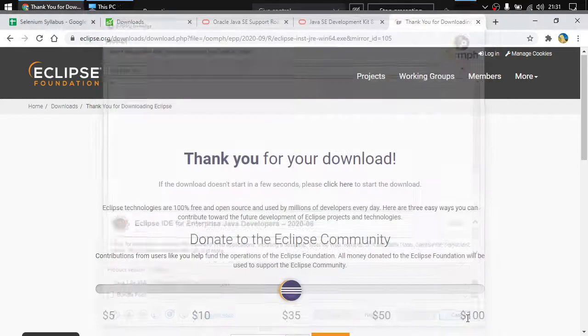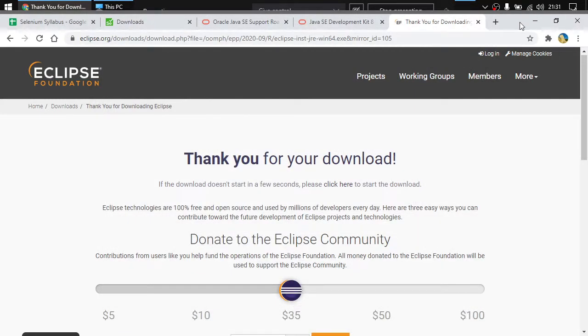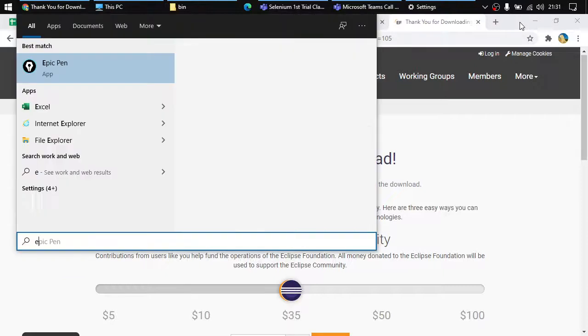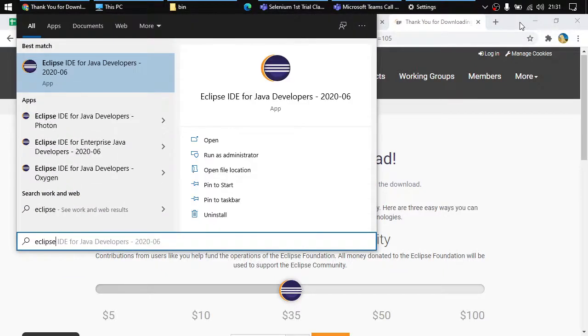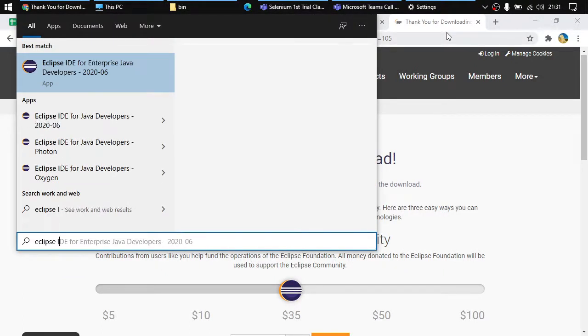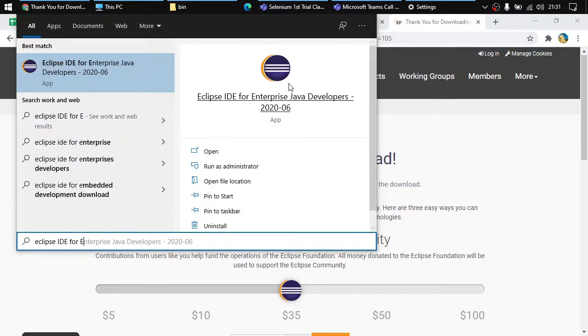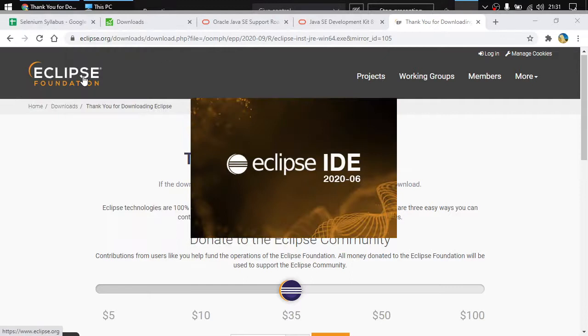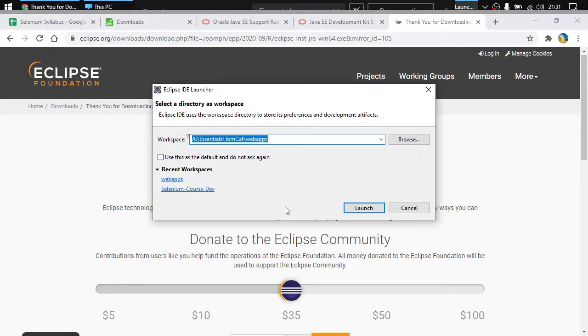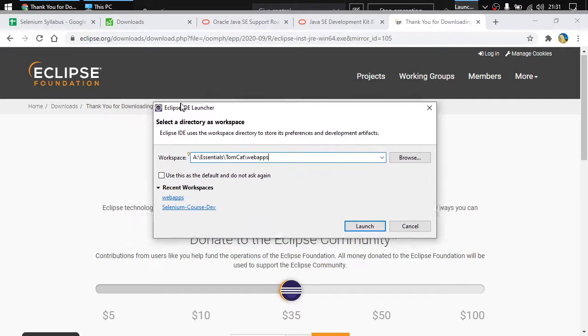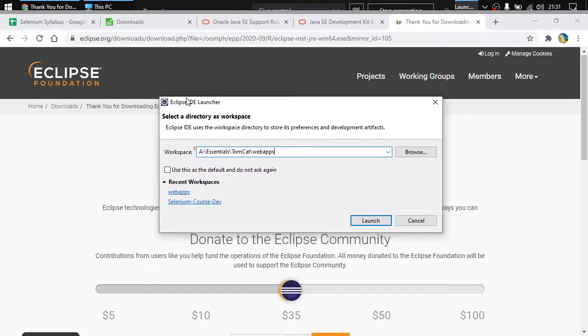Once it is installed, you can see a window something like this. So you will be getting a window something like this. Now what you need to do here in this case? This is a window which is asking you for a directory as a workspace. First question is, what is this?